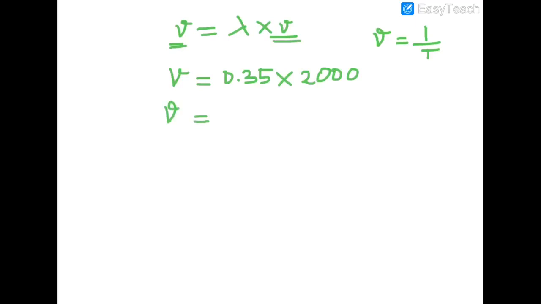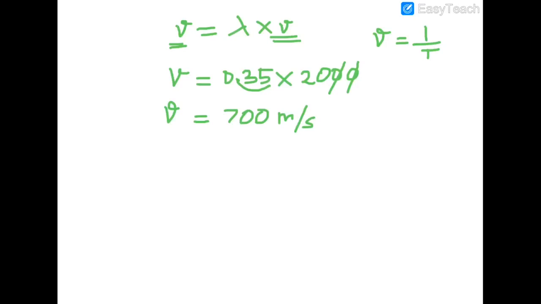So you have to multiply this value. For this 20, the decimal point will go here, that means 35 into 2 is 70, so 700 meters per second. This is small v, the speed we found. Now they asked the time, and the distance we also know: how long will it take to travel 1.5 kilometers?